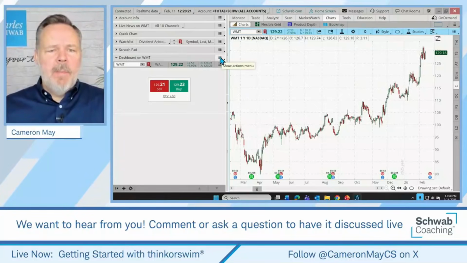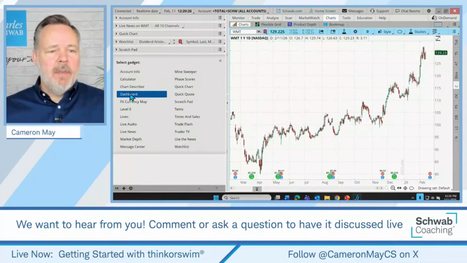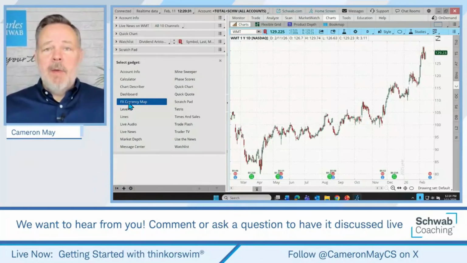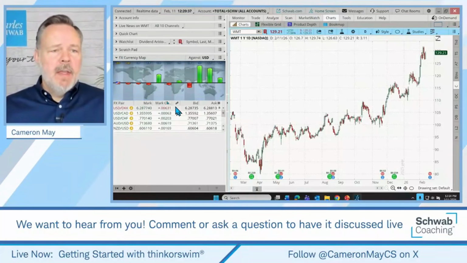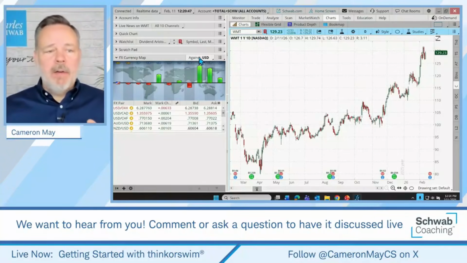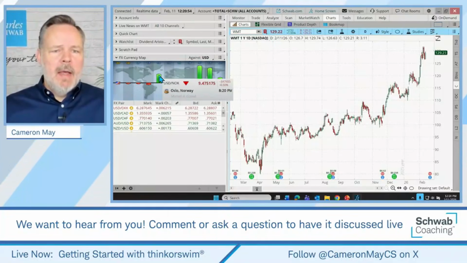Speaking of that, let's go back to our menu and switch to our next gadget. So we've learned the chart describer, the dashboard, and now the FX or currency map. Again, this is making reference to foreign exchange, the exchange of currencies between countries. And this just shows us how different currencies are currently performing against the US dollar. Now we can use a different benchmark currency if we like.